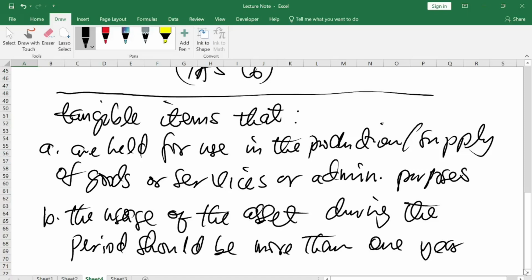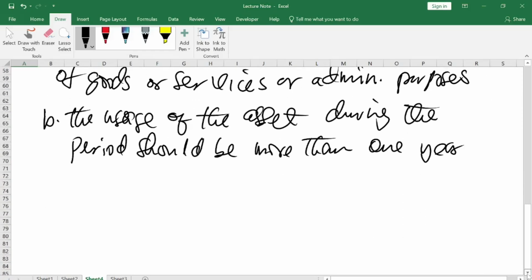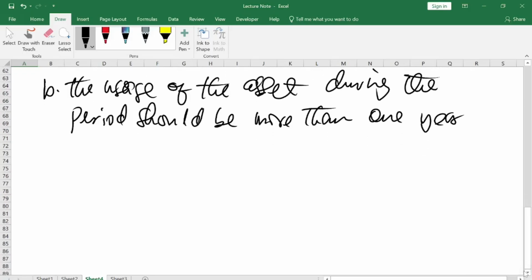So these are features that qualify an asset to be PPE, or property, plant, and equipment. Now let us look at what we call initial measurements.